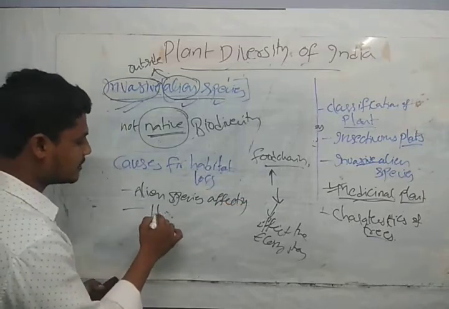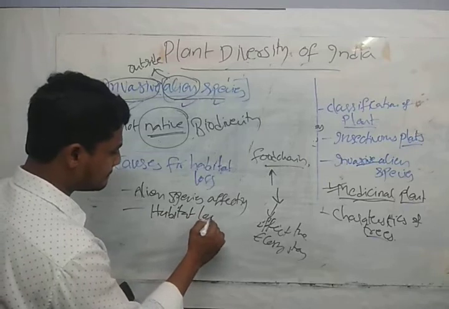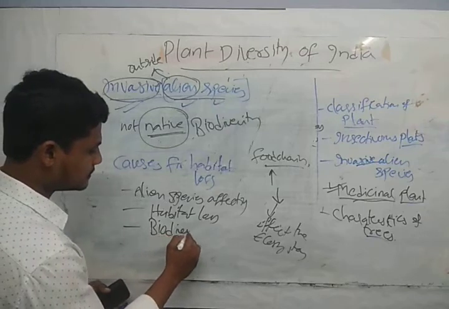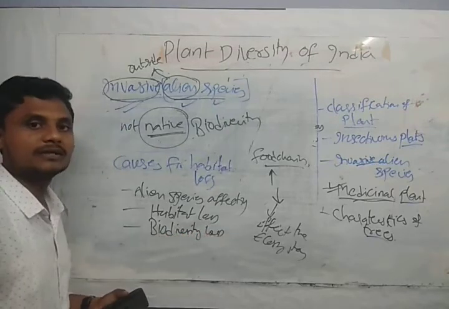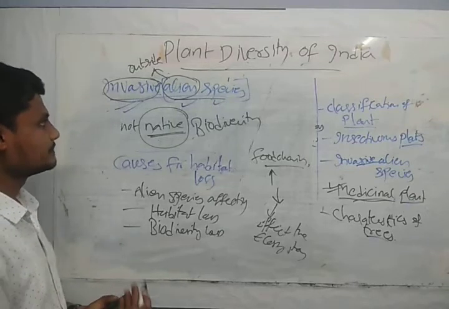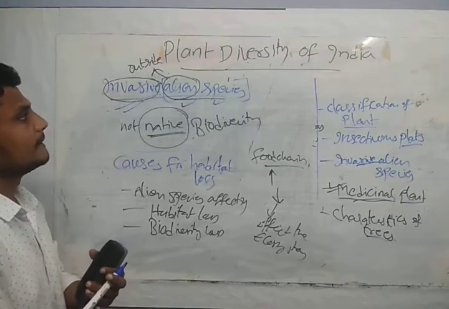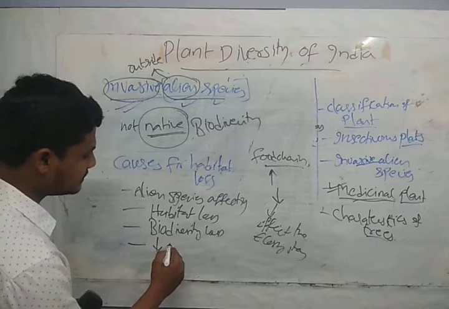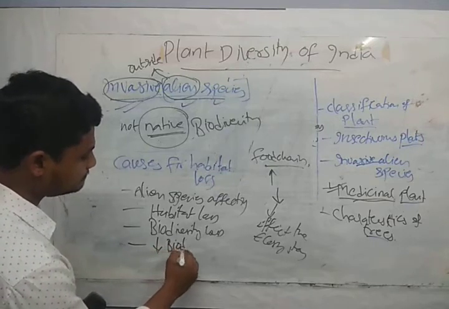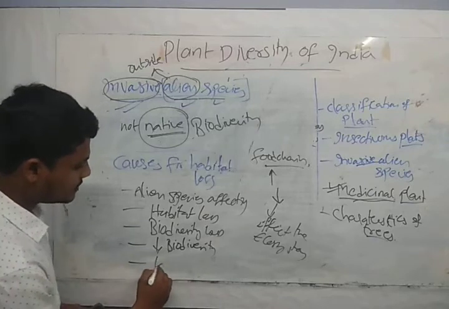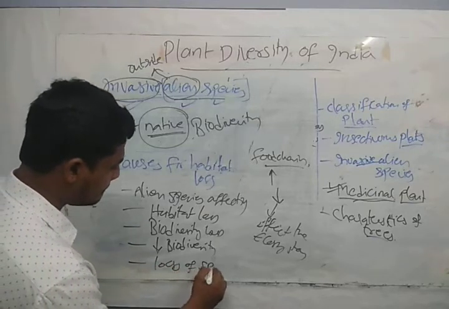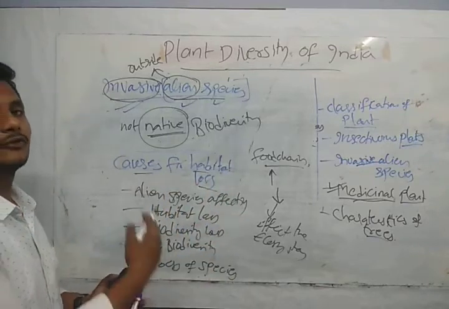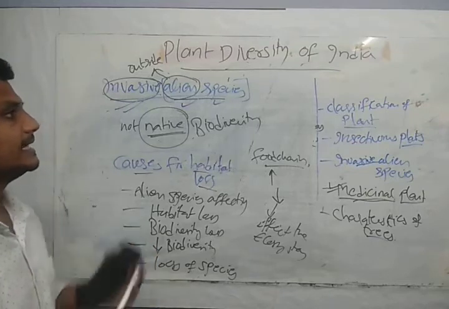The habitat loss means the place where they are present, and the biodiversity loss. And we can say that alien species are going to reduce the diversity, reduce the biodiversity, loss of species. So these are the few causes of habitat loss, guys. These are the few that are affected by the invasive alien species.